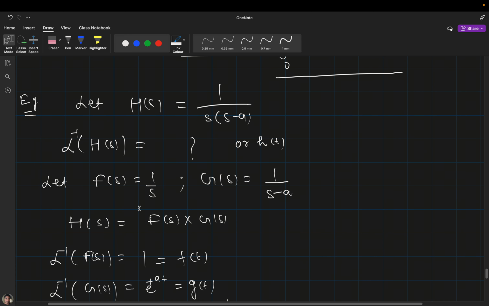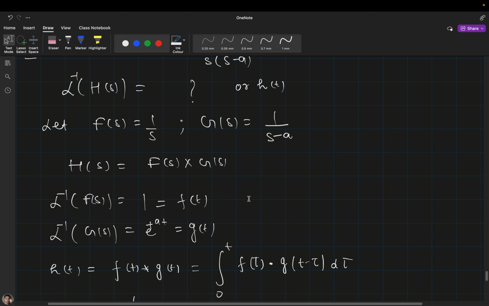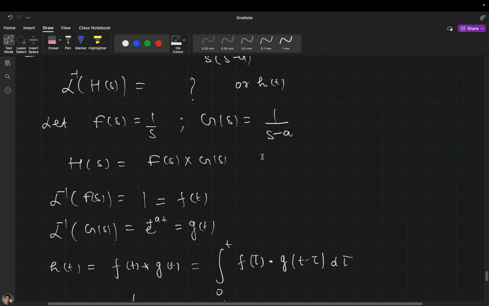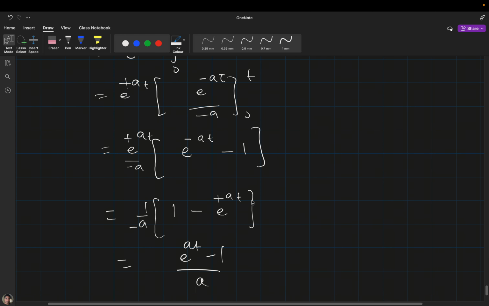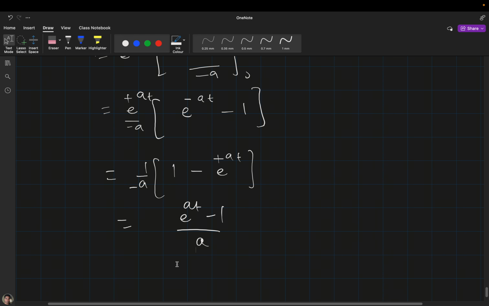First you have to find F(s), then G(s), and then find f(t) and g(t), and just write in this form and integrate it. Simple. This is your small h(t), and that is nothing but the inverse Laplace of 1 divided by s times (s minus a). This is one example for the convolution.